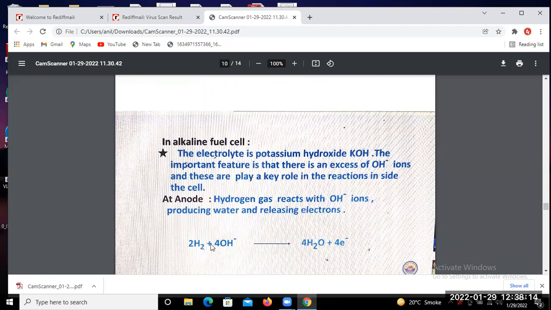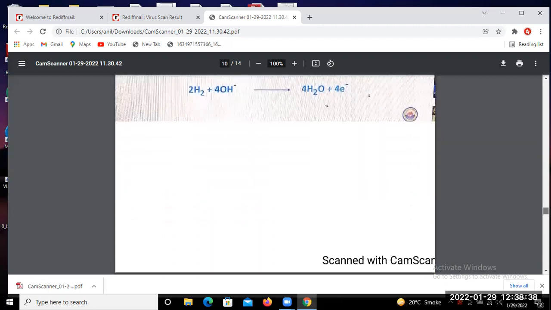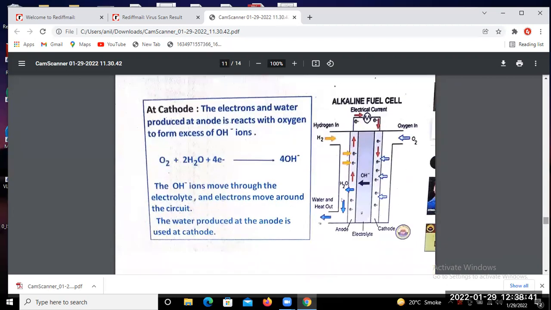So here we try to see the chemical reaction at the cathode terminal in the alkaline fuel cell. This is the schematic diagram of the alkaline fuel cell.